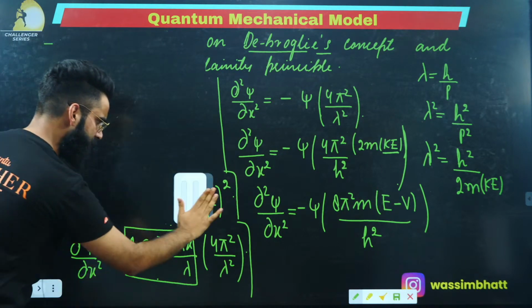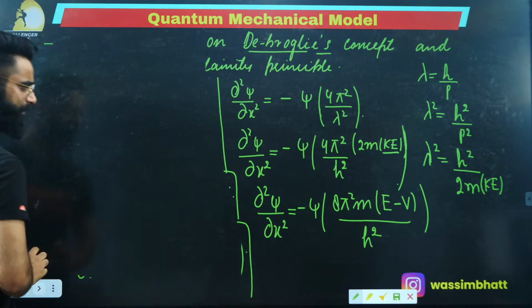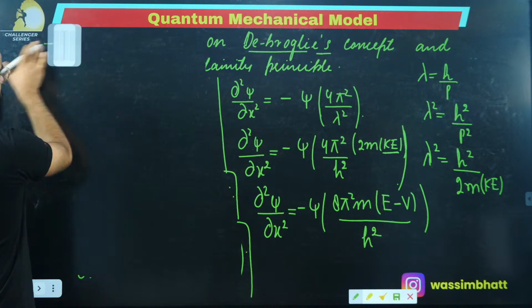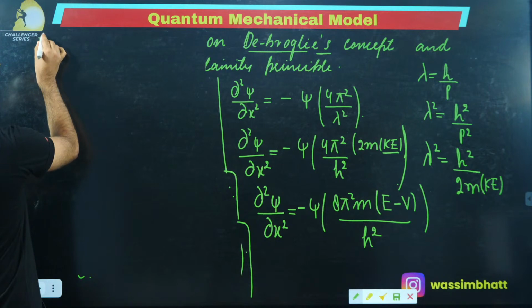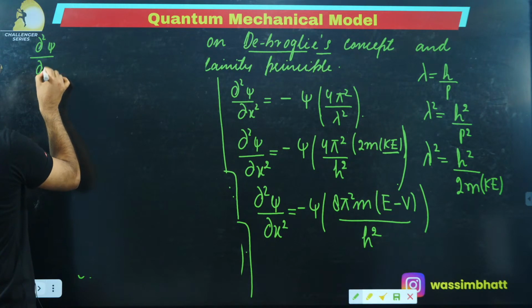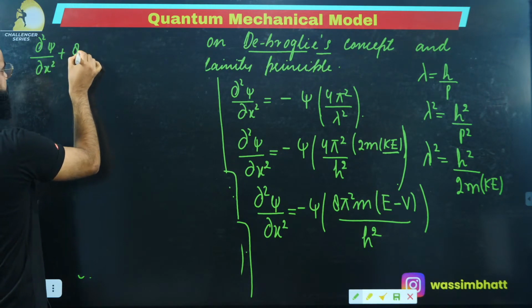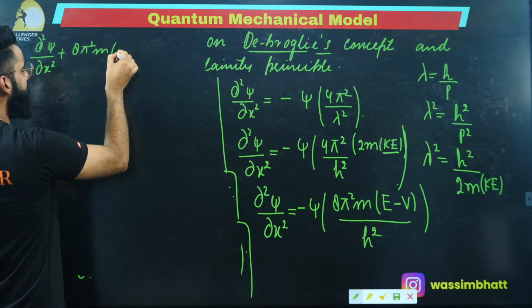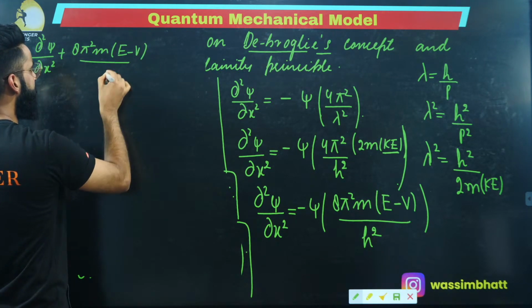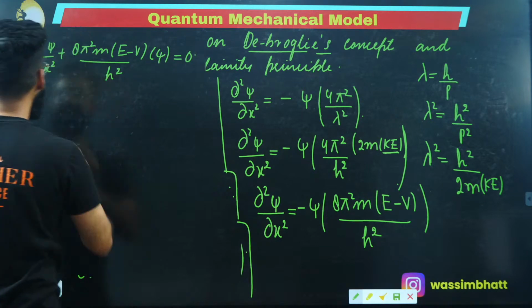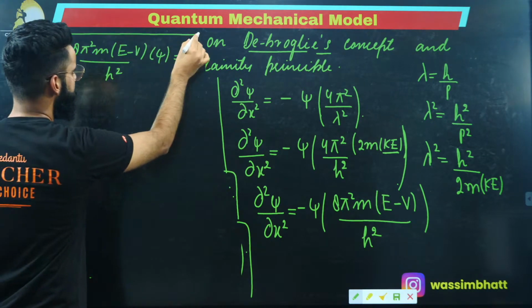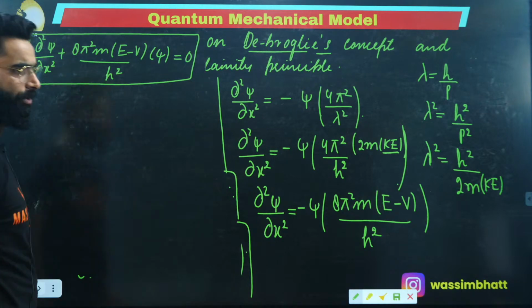I'm sure you would have noted down every single thing till here. So what I'll be getting is something like this. Just take this minus sign on the left hand side. I'll be getting dou square psi upon dou x square plus 8 pi square m multiplied by E minus V divided by h square multiplied by psi is equal to 0. If I ask you, is this the complete Schrodinger's wave equation? This is not the complete Schrodinger's wave equation.